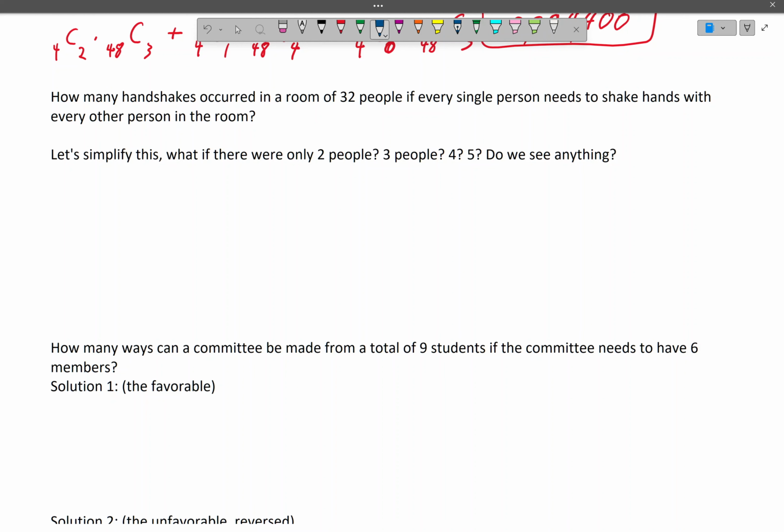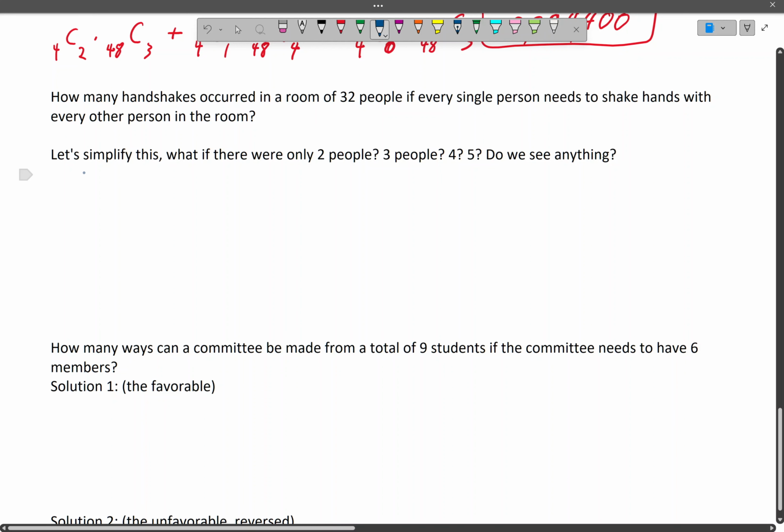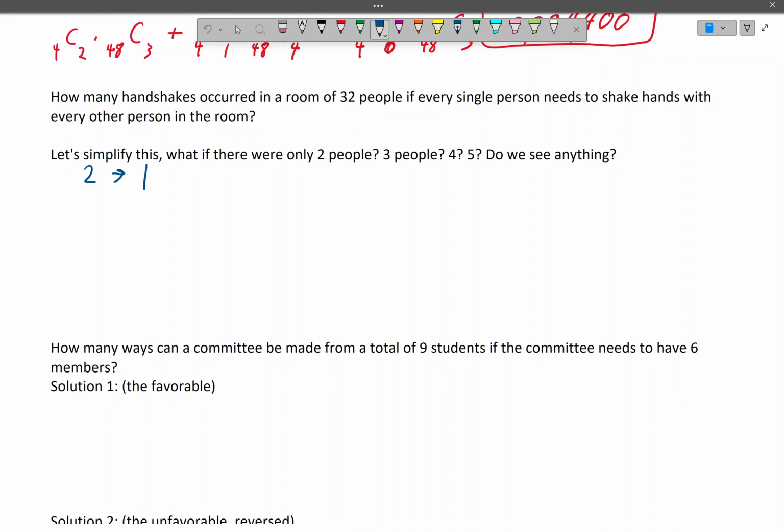Well, let's simplify this and just first ask, what if there were only 2 people? Well, if there's 2 people, then both shake hands, which means there was 1 handshake that occurred. If there were 3 people, then there would have been a handshake that occurred like that.